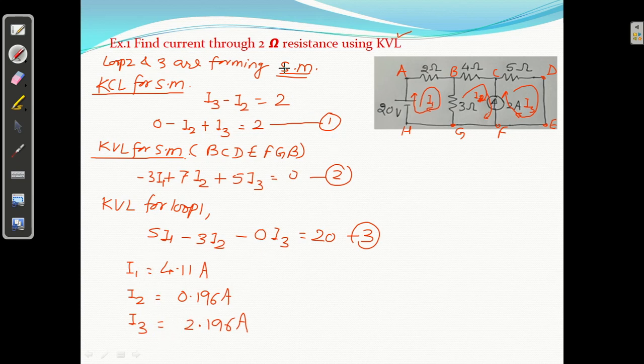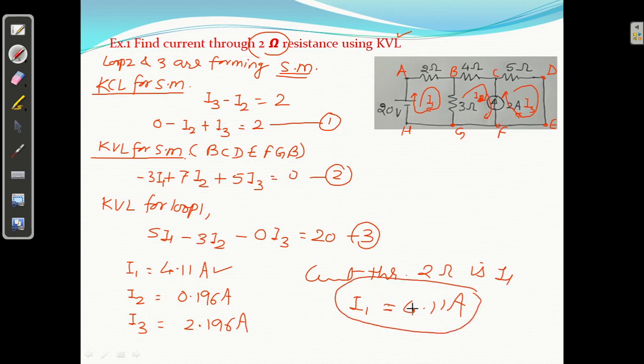Now I have given: find the current through 2 ohm. What is the current through 2 ohm? This is the 2 ohm, that is I1. So current through 2 ohm is I1, and I1 equal to 4.11 ampere. That is the answer.